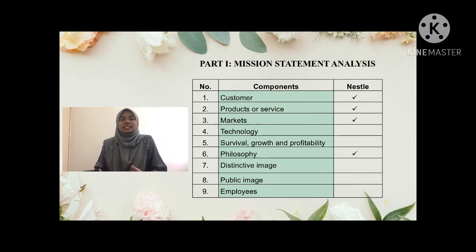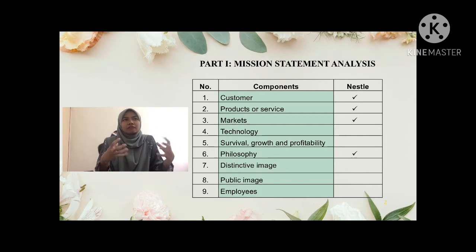I can analyze that Nestle only fulfills around 4 of the 9 components, which are customer, products or services, markets, and philosophy. So from this, I propose a mission statement that fulfills the 9 components and the 9 characteristics of a mission statement. All companies and organizations must know this.